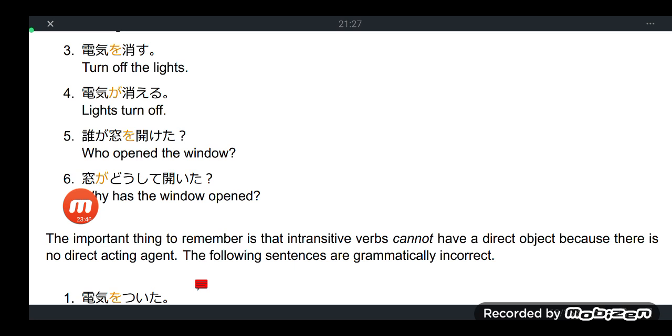Who opened the window? And then mado ga doshite hiraita. Hiraku, here hiraita is the past tense of hiraku.